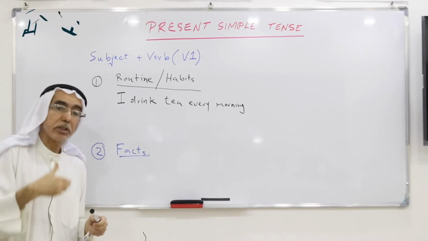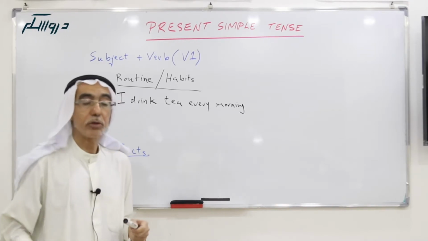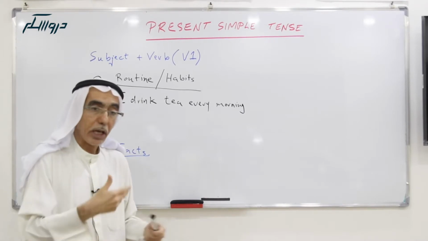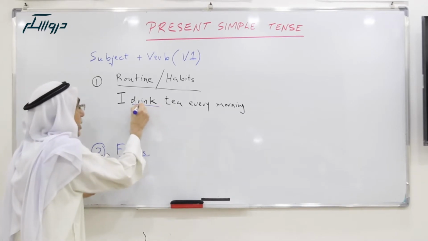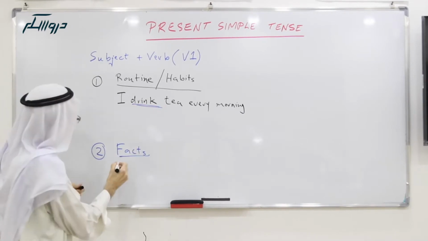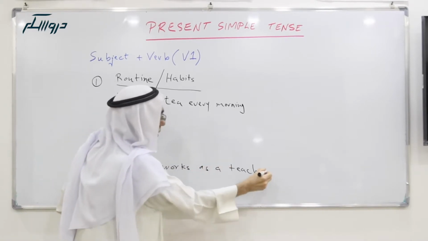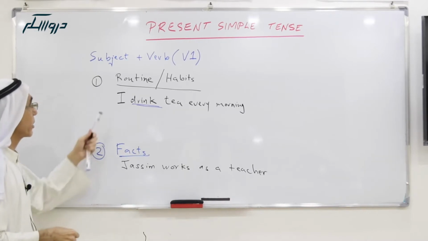So this is regular, it's part of my routine, part of my repeated actions. So we use present simple: I drink. Facts: Jasim works as a teacher. This is a fact about Jasim. We can add more examples here.